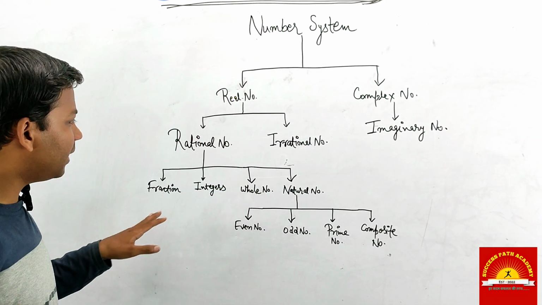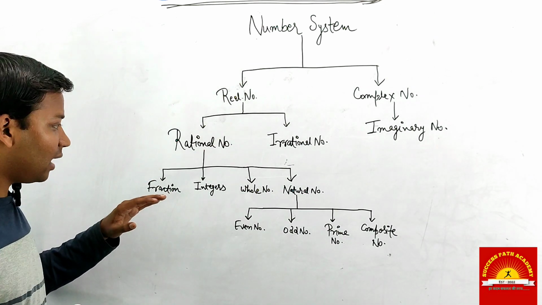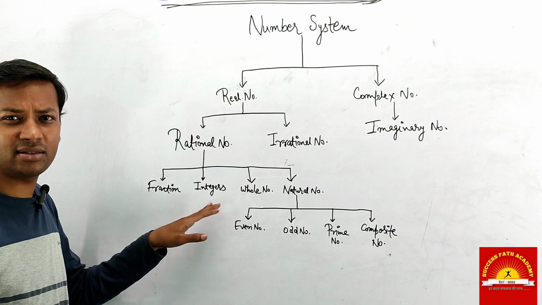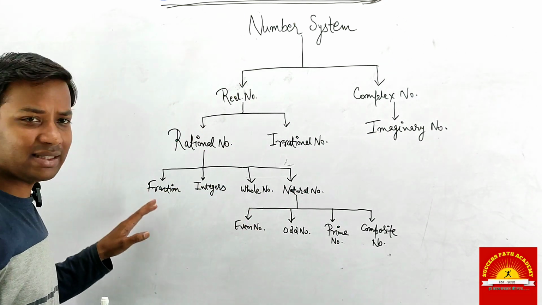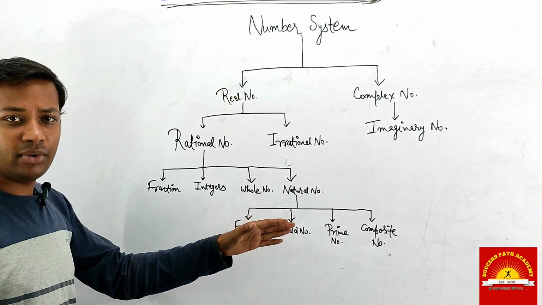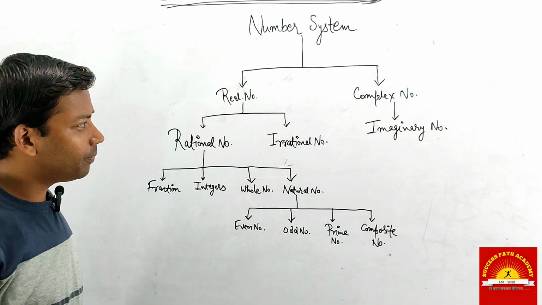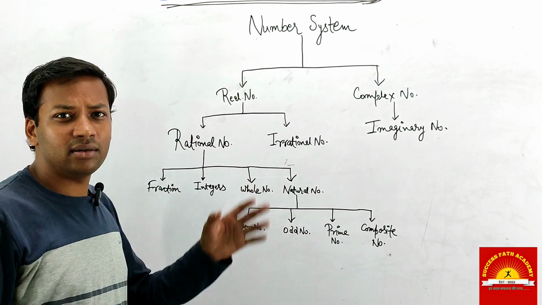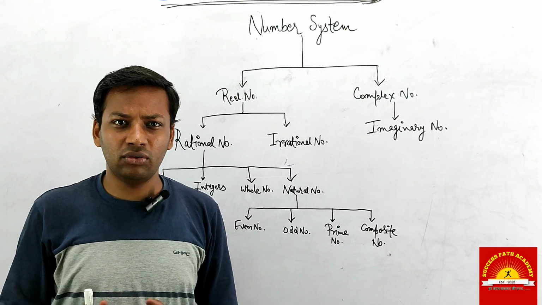Now the rational number is again divided. Under rational numbers, there are integers, whole numbers, natural numbers, and also fractions. In natural numbers, there are even numbers, odd numbers, prime numbers, and composite numbers. First of all, I will start with real numbers. A real number is a continuous quantity.